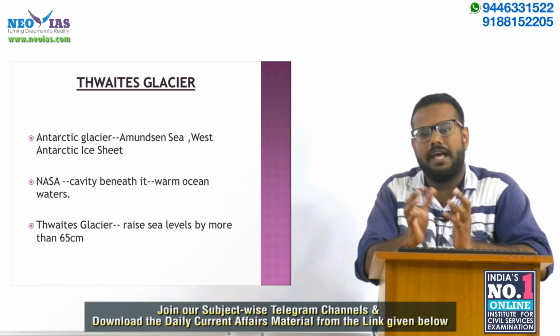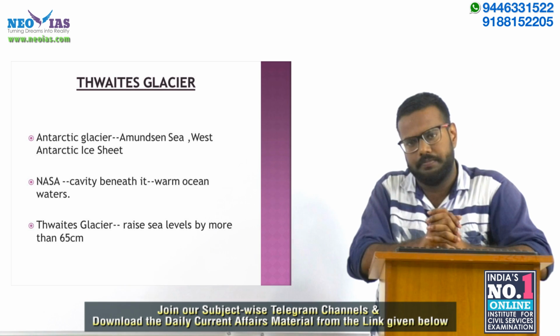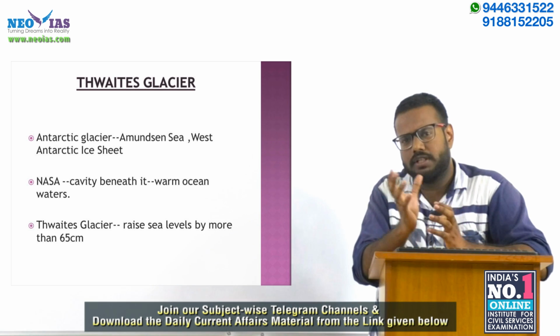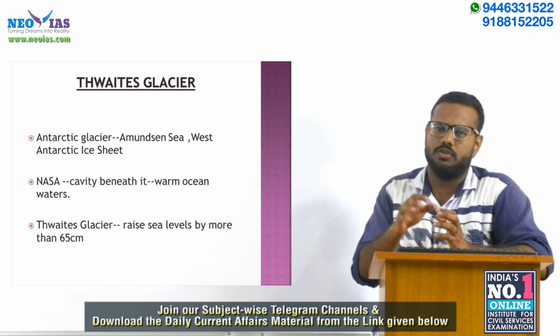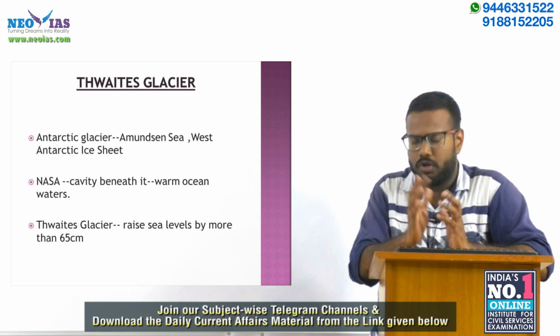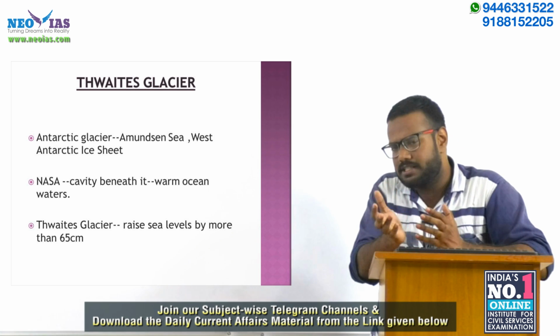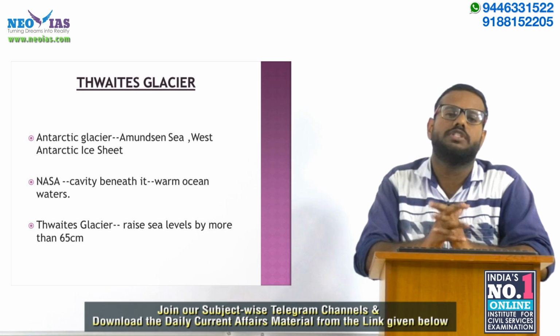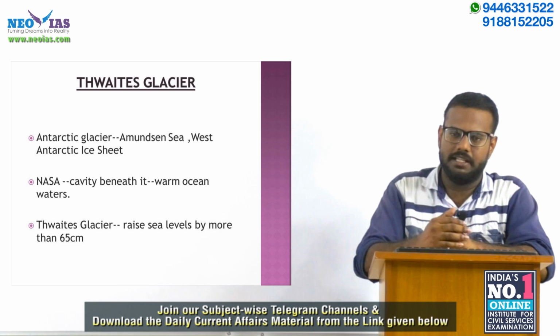Recently, NASA observed an enormous cavity beneath this Thwaites Glacier. A huge volume of ice has been lost or changed into water, and the huge cavity in this glacier is mainly due to ice melted by the warm ocean waters. So, the Thwaites Glacier is melting.